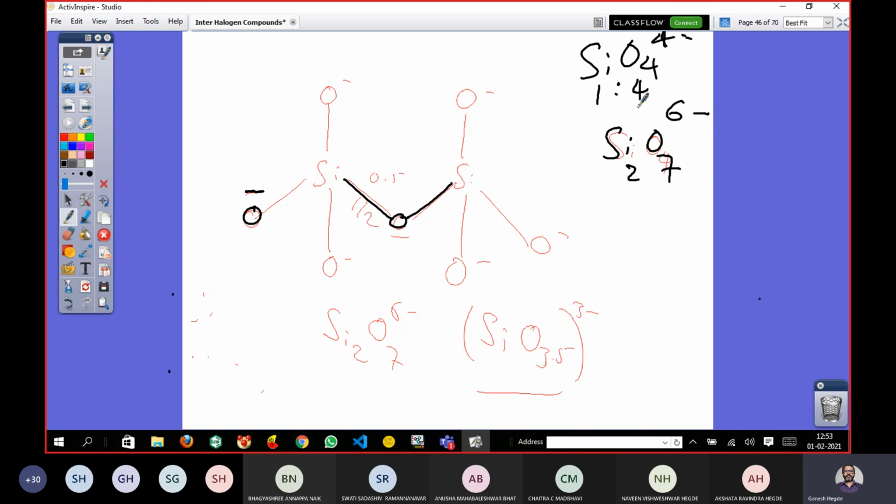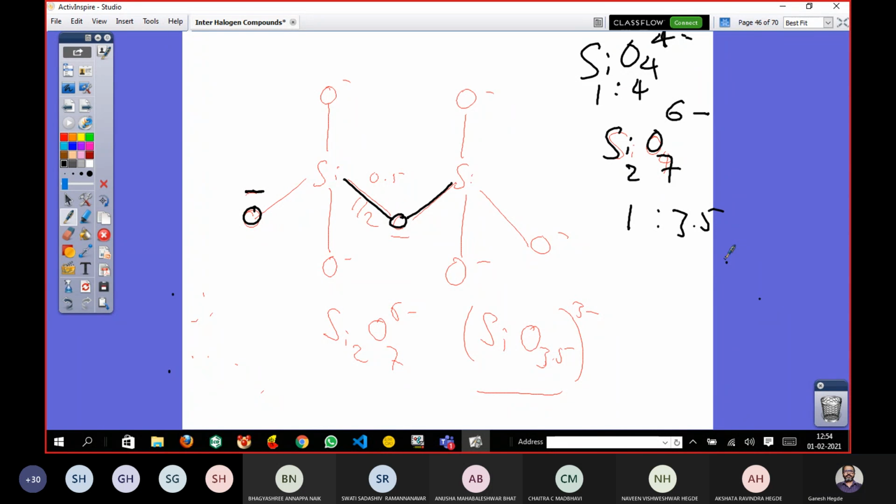But what is the ratio in this case? Now it is, yeah, so now we simplify it. So now we make it 1:, how much? 3.5. 7/2, right? So 1:7, 3.5. So that is the ratio of the pyrosilicates.